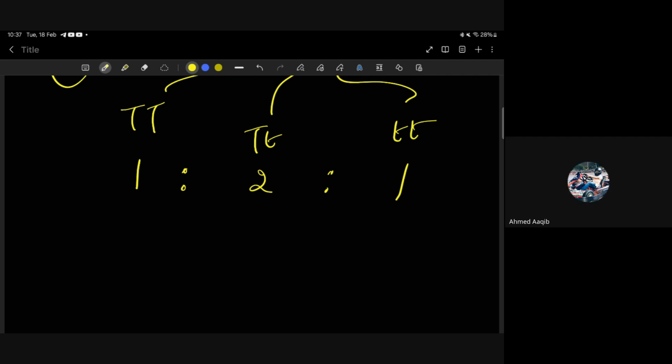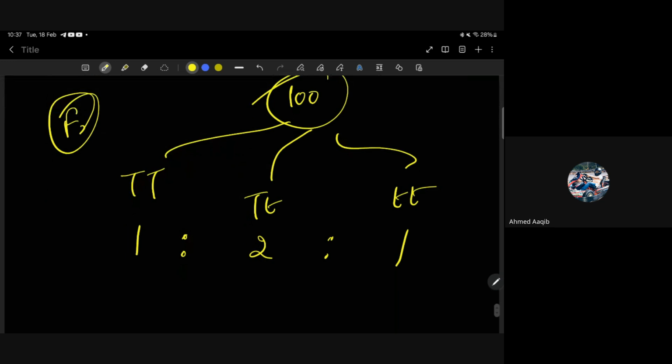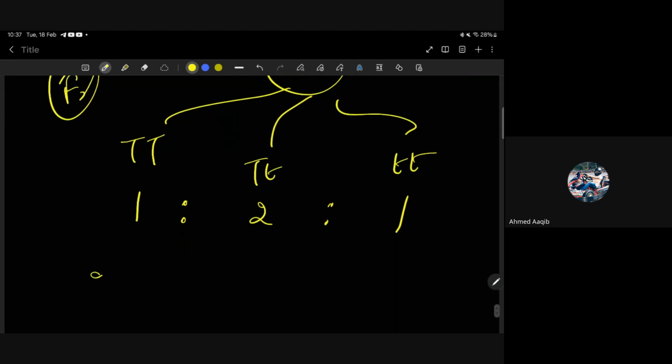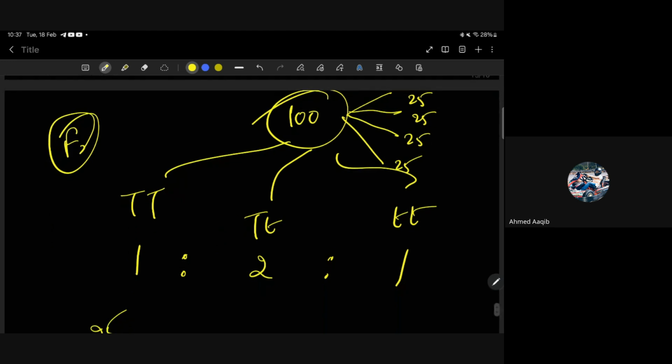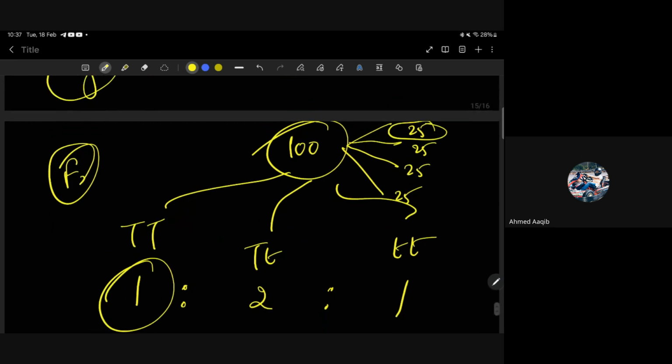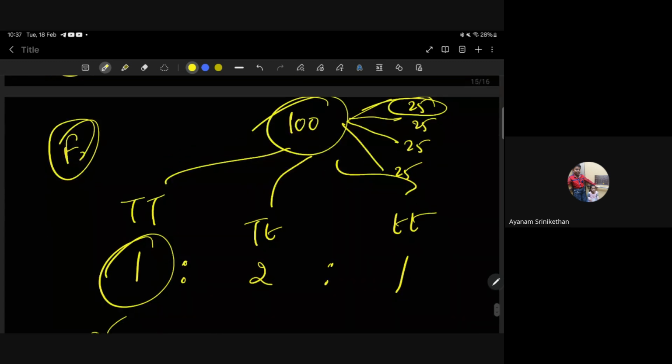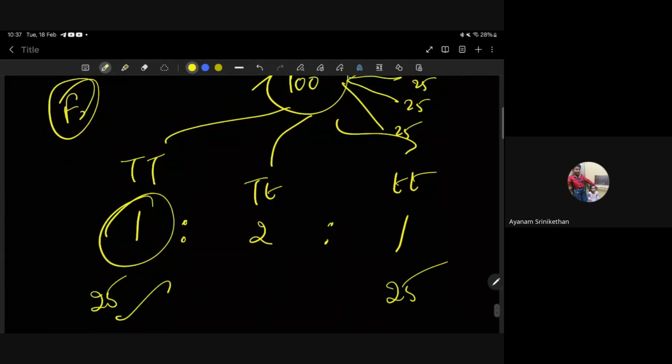What percentage? I can't get it, ma'am. 1% of 100 is how much? 25%, right? Yes, ma'am. Divide 100 by 4. 25, 25, 25, 25. Correct? So the 1 ratio is 25, okay? So either 25 and this is also 25.